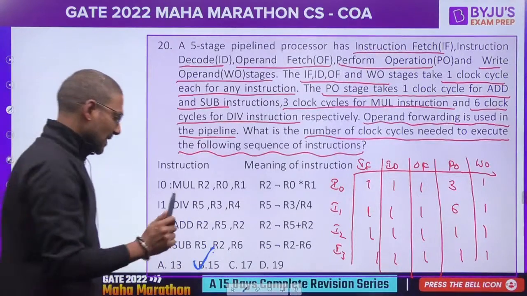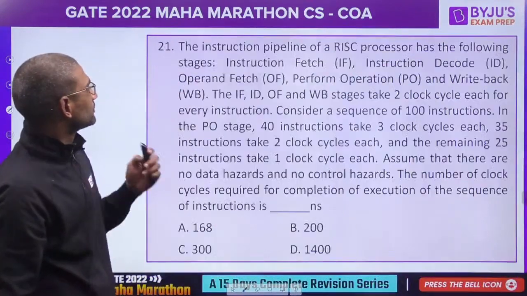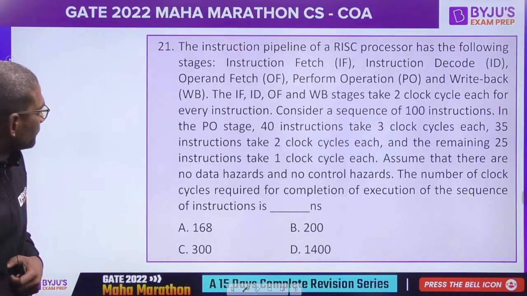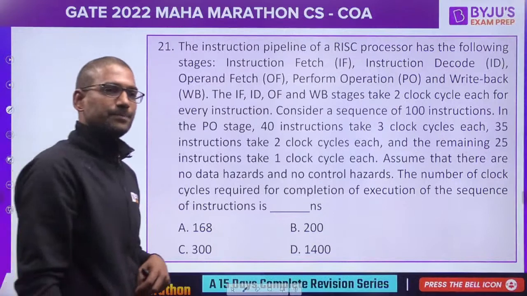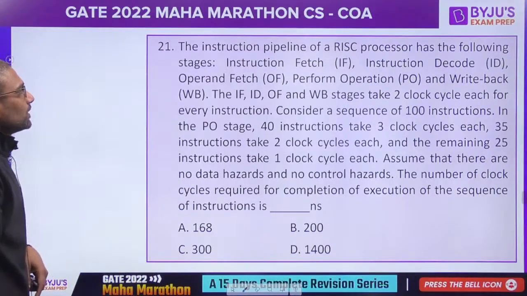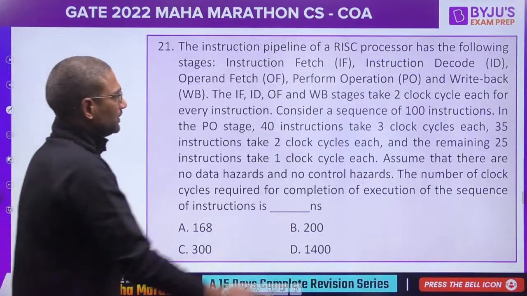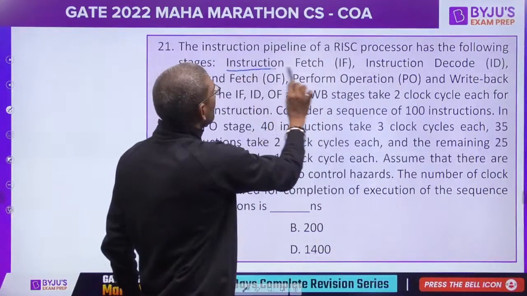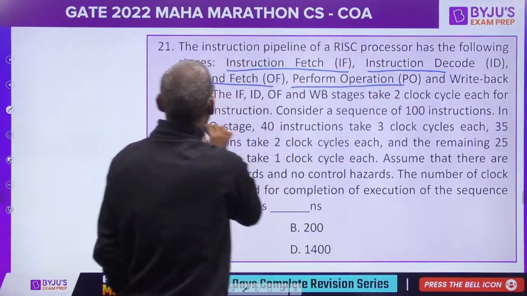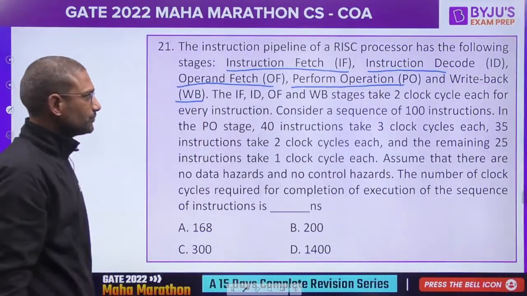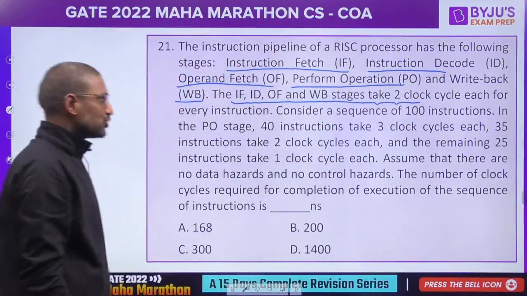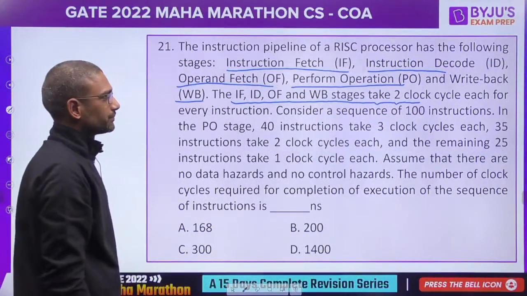Okay, next question. It's a previous GATE question, a good question in fact. Go through the question carefully. The pipeline has IF, ID, OF, PO and WB stages. IF, ID, OF, WB take 2 clock cycles each for every instruction.